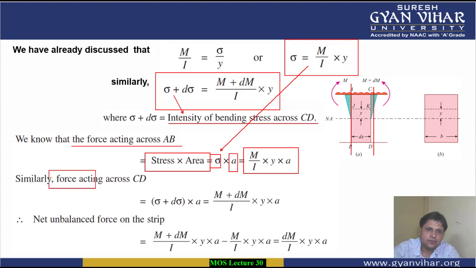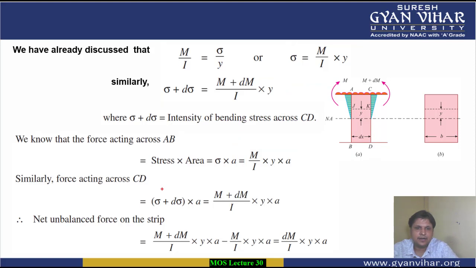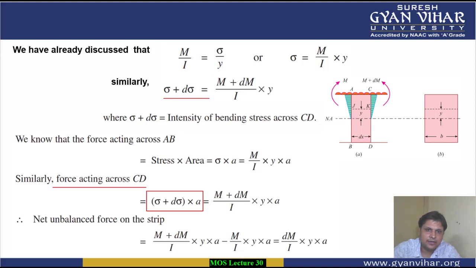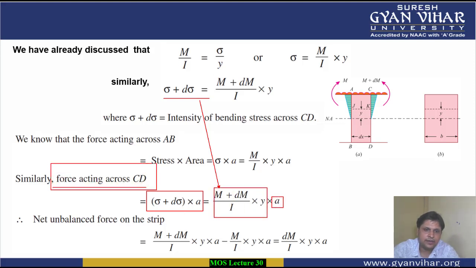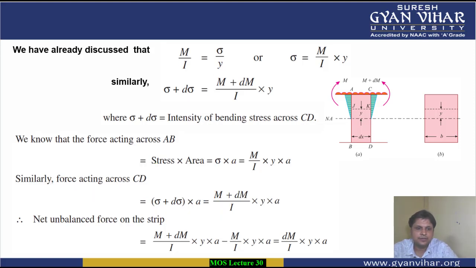And similarly, what will be the value of the force acting along CD? It will be equal to, here the stress value is sigma plus d sigma, and the cross-sectional area is the same everywhere, so it is A. So sigma plus d sigma, from this particular line, can be taken as (M plus dM) upon I into y. Putting that value into this A will give you the value of force across the section CD.